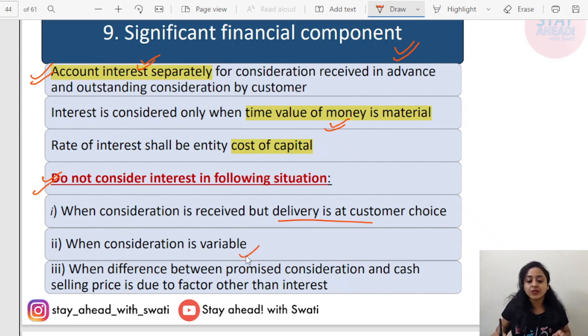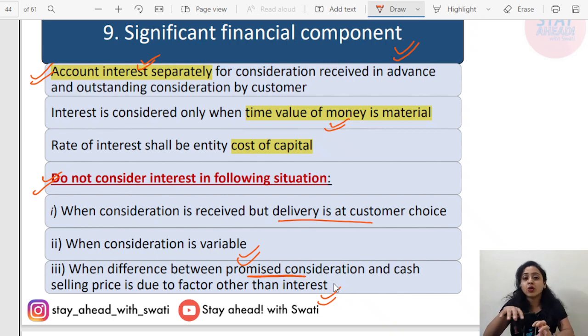Secondly, when consideration is variable. If there is variable consideration, on what portion will you charge interest? You do not know, since it is not yet clear what exact amount will be received. Thirdly and lastly, when the difference between promised consideration and cash selling price is due to a factor other than interest. If it is due to something other than interest, then please don't charge it as interest. Such interest is known as a financing component. It is at times hidden in the transaction price. So you know that the transaction price can be directly stated, or it can be variable, it can be non-cash, it can be dependent on conditions, and it can have a financial component.